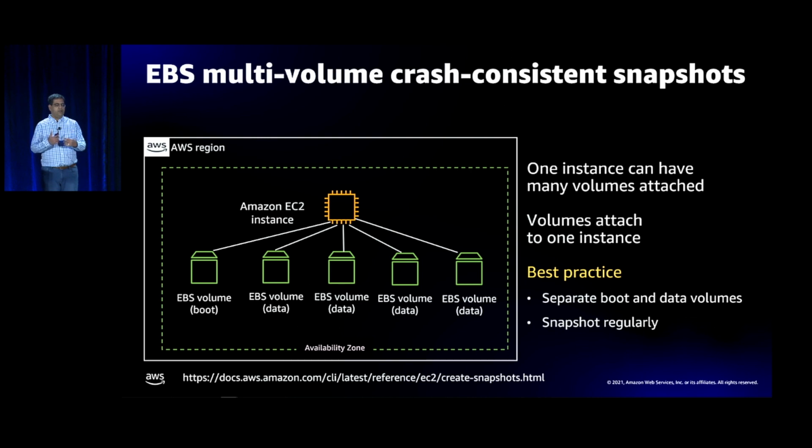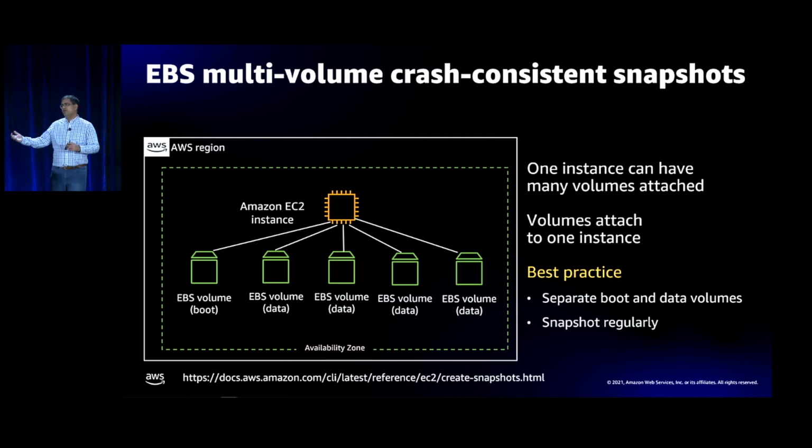And part of it is it allows you to have a crash-consistent cut. So the slide says, and one of the reasons we recommend this is, you need to separate your boot volumes from your data volumes. And part of the reason to do that is, if you want to record your application state across your multiple volumes, you can then avoid taking a snapshot of the boot volume.